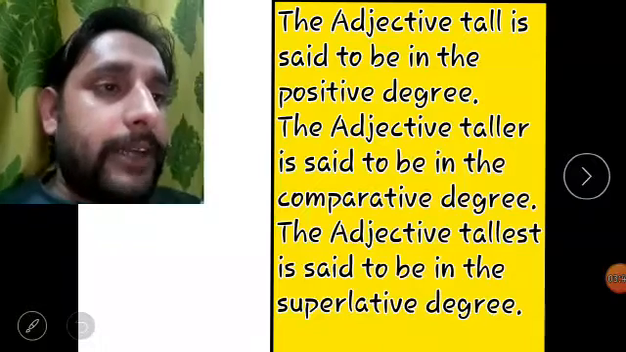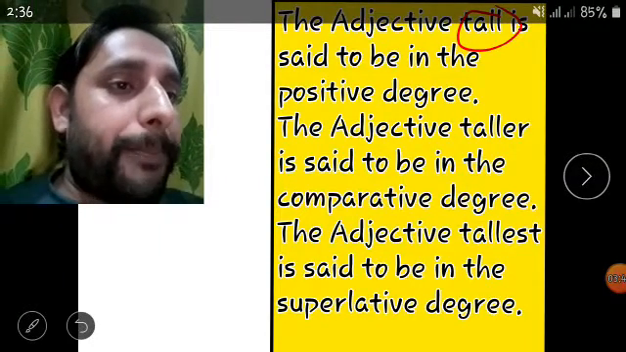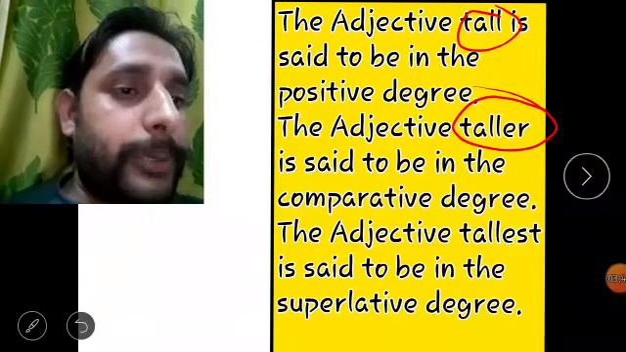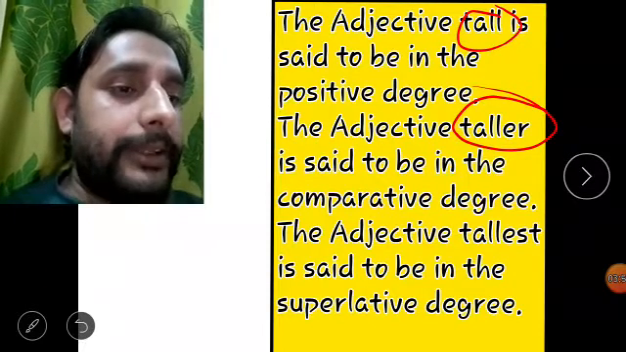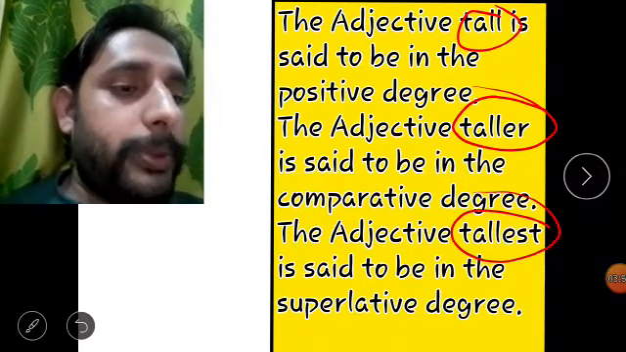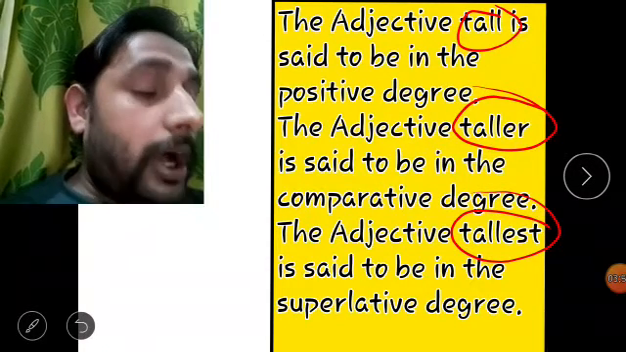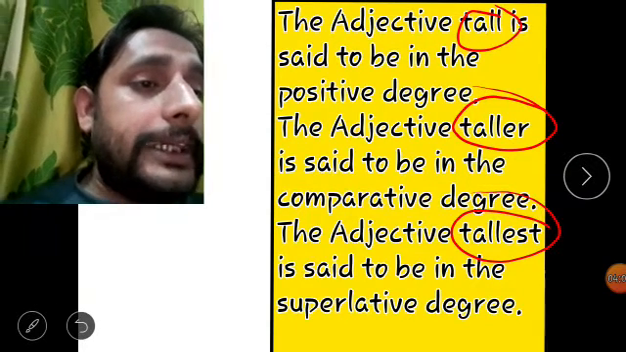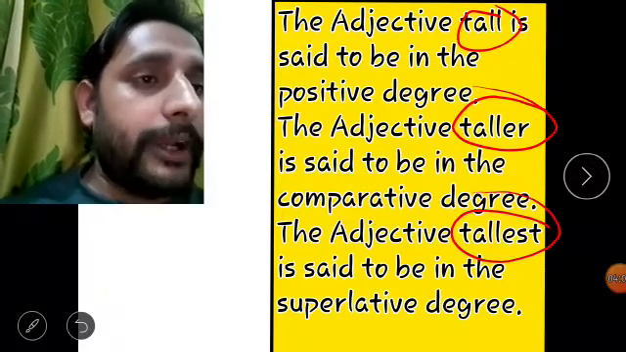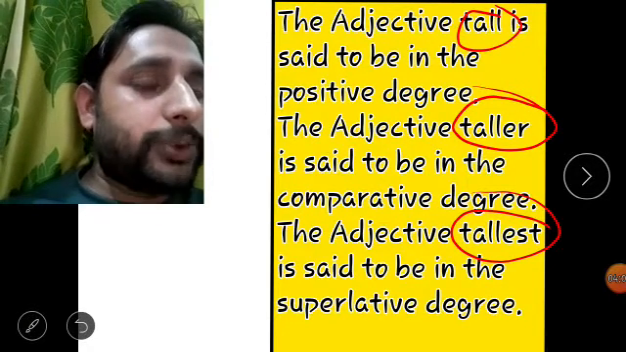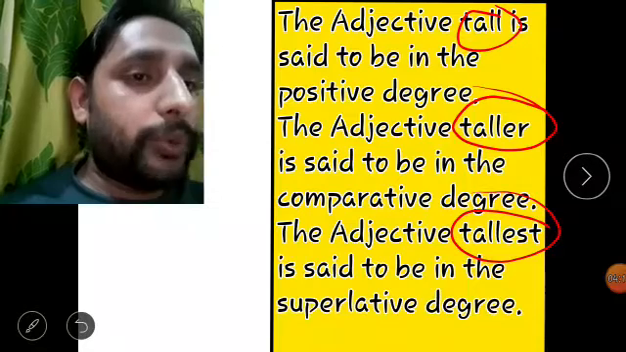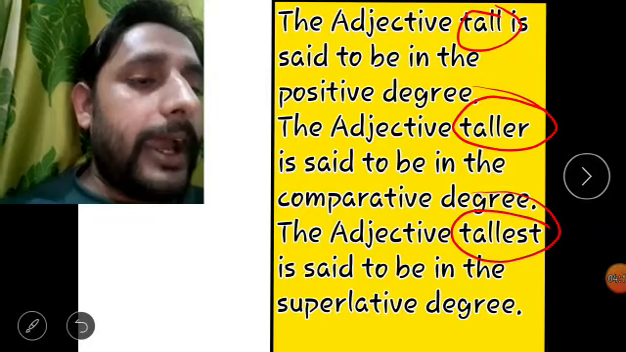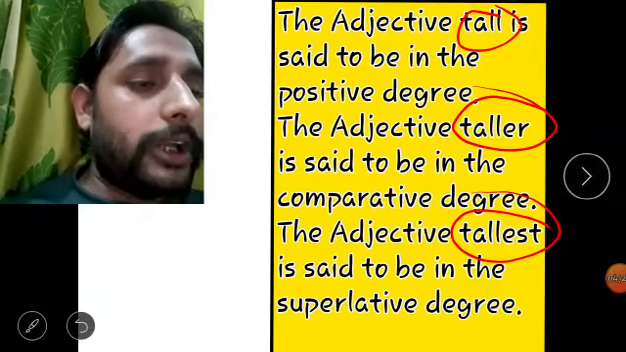Next, the adjective tall is said to be in the positive degree. The adjective taller is said to be in the comparative degree. The adjective tallest is said to be in the superlative degree. So, with the help of those three sentences, we studied the three degrees of the adjective. The first one was tall, that was the positive degree. Next was taller, that is called the comparative degree, and the next one is tallest, that is called the superlative degree.